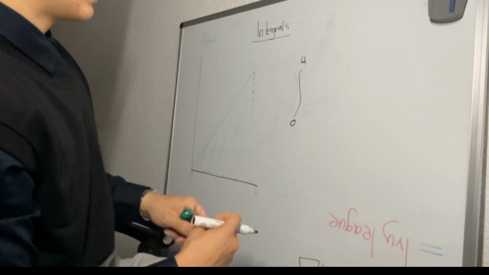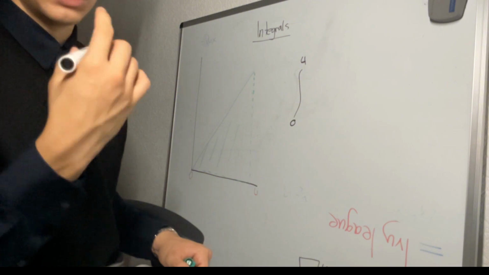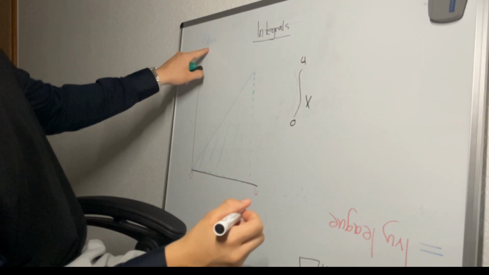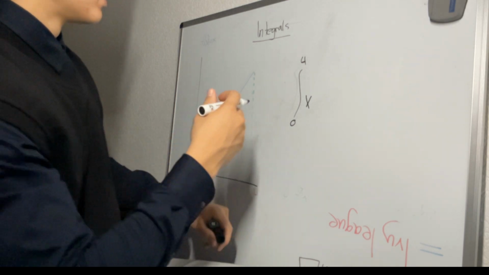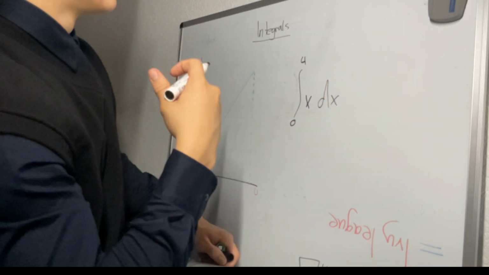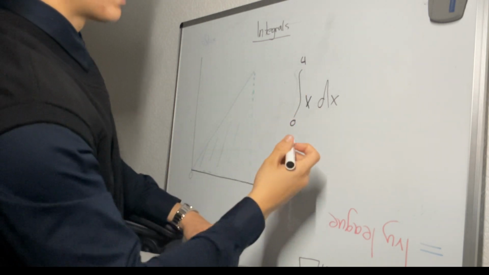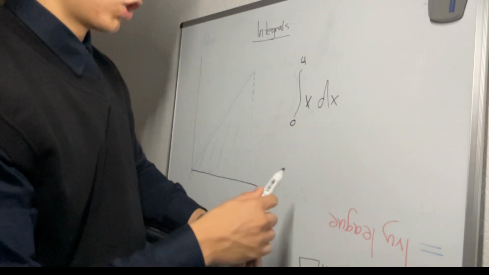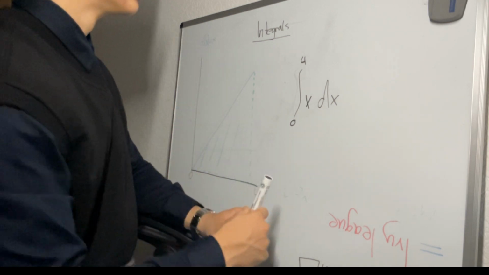Then we write the x inside followed by the dx, because our function is x, and then dx. Don't worry about dx, it simply means the expression is complete, so just write it down.